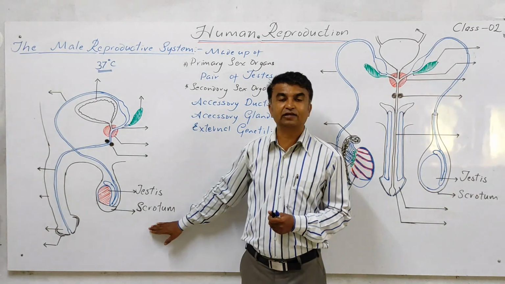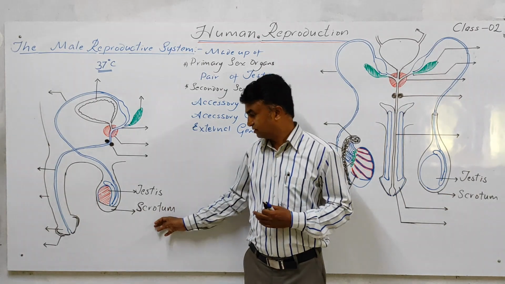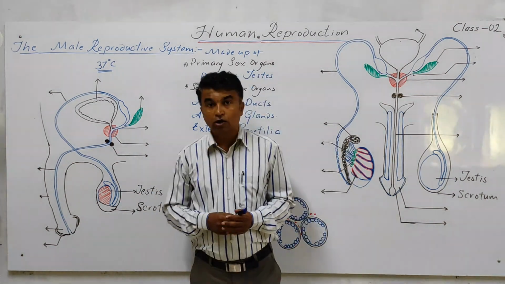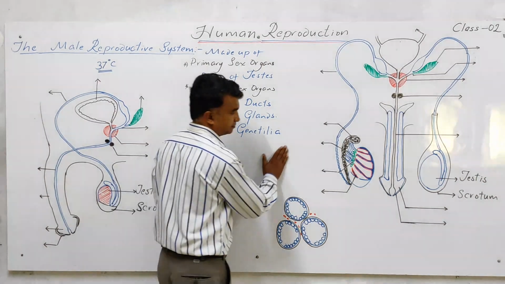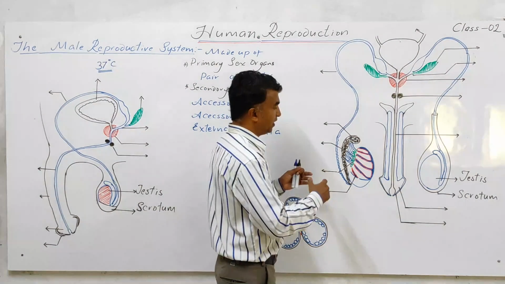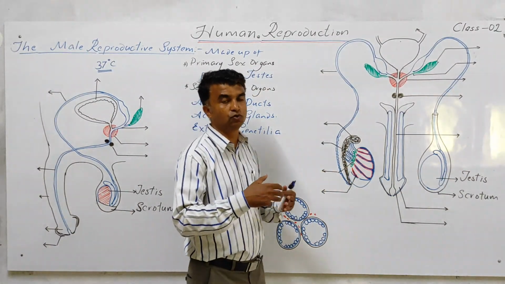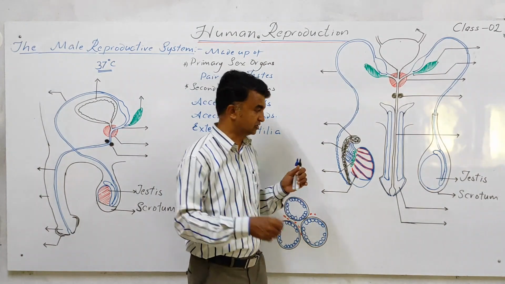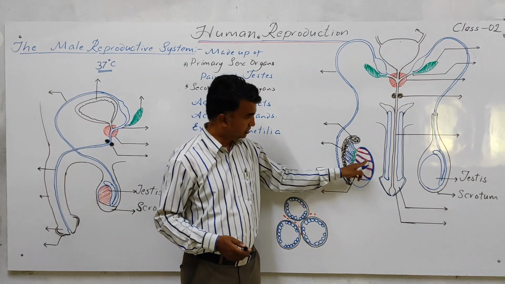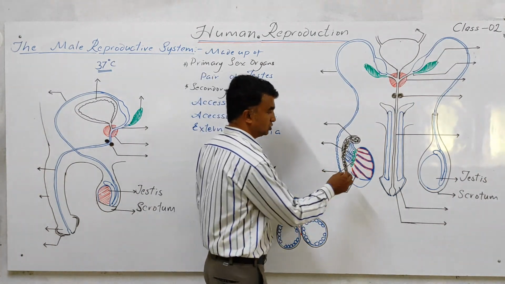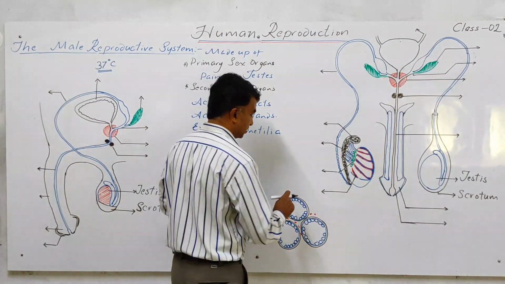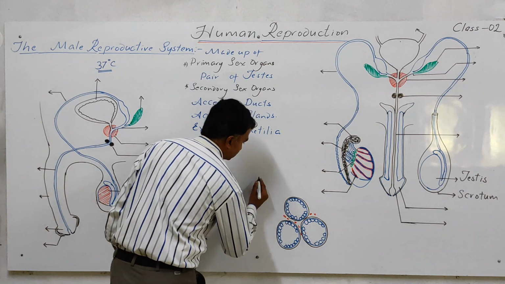The scrotum facilitates the proper temperature required for spermatogenesis. Now when you take the testis, it is almost 4 to 5 centimeter in length, 2 to 3 centimeter in width, and 1 to 2 centimeter in thickness. Inside the testis, almost 250 chambers are there. Those chambers are called testicular lobules.